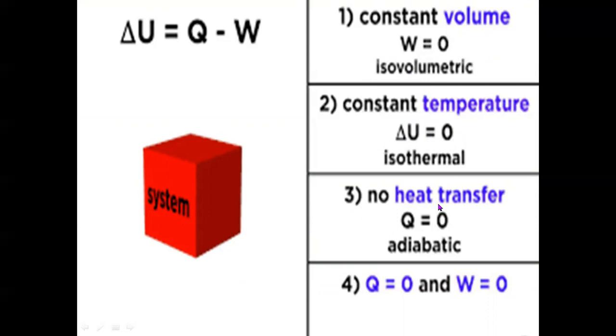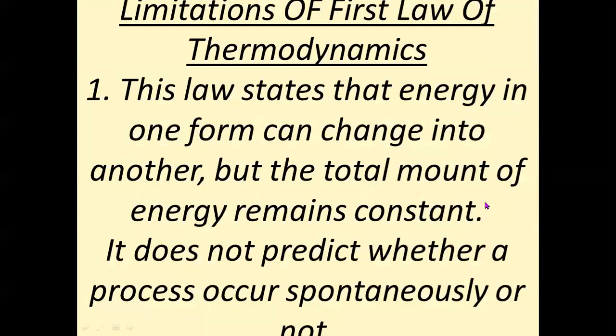And third is no heat transfer, means the heat is not gained. So it is an adiabatic process where we can say work is done at the expense of internal energy. And the fourth one is Q and W both are zero, means no heat gain and no work done. So this is all about it.